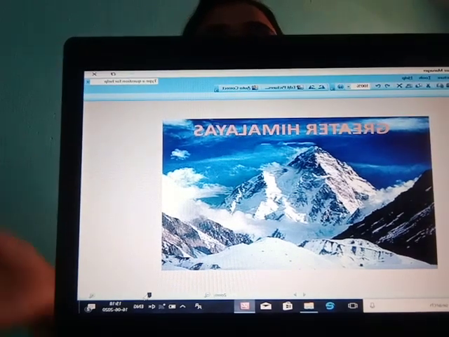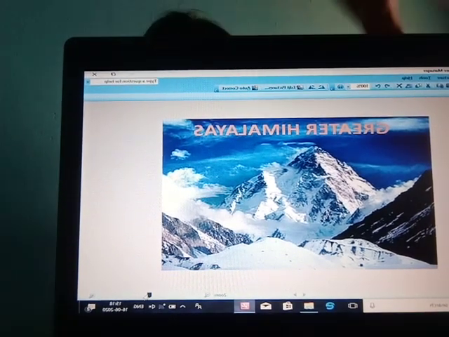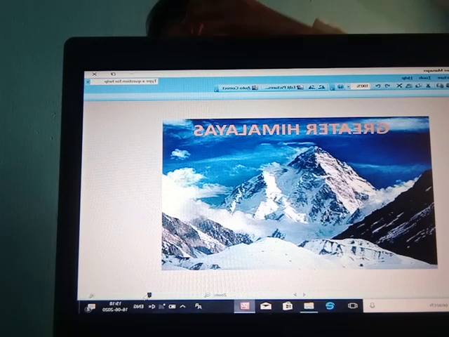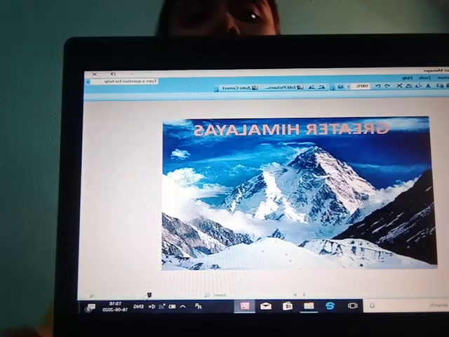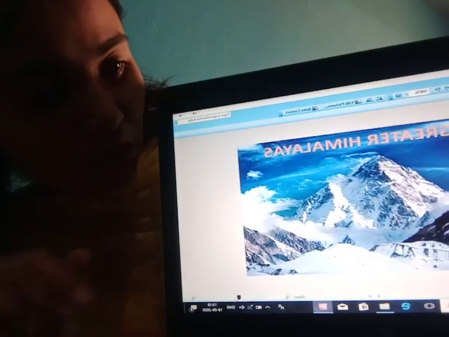The Himalayas include some hill ranges, named Garo and Khasi. These are the hill ranges included in the Himalayas. I can show you the other picture also. Just a minute.